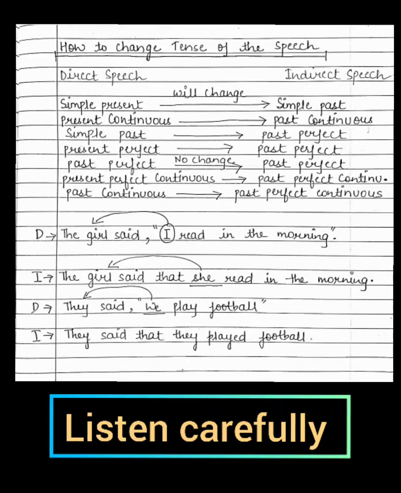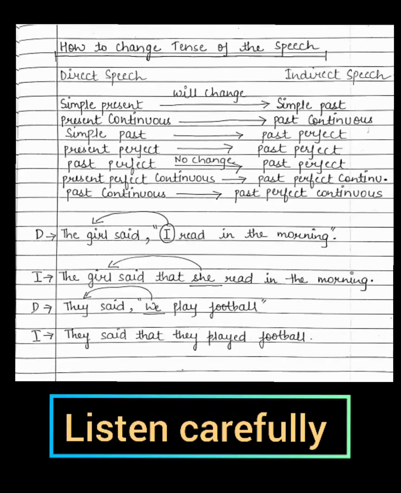Students, for changing the sentences from direct to indirect speech, you must know the rules properly. So to change this, we have to first remove the inverted commas and we have to add the conjunction that. Okay. So first, let us do that. The girl said that. Now stop for a while and let us understand the rest of the sentence.